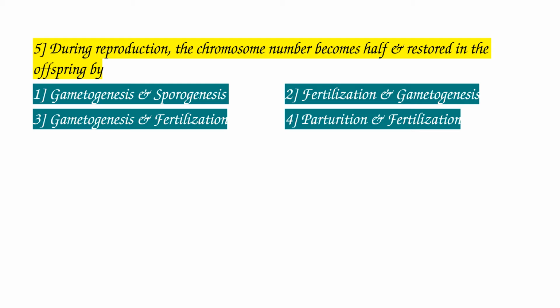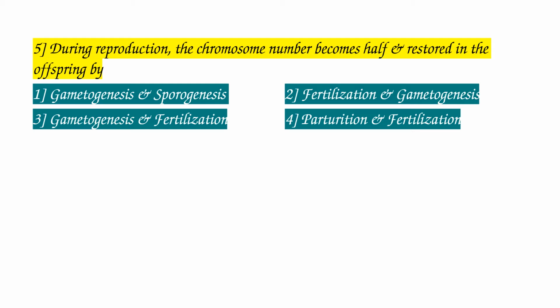But here the question says restored, and sporogenesis cannot restore the original number of chromosomes. So sporogenesis also leads to reduction in the chromosome number. The sporogenesis in algae and fungi requires mitotic division, but in plants it requires meiosis.